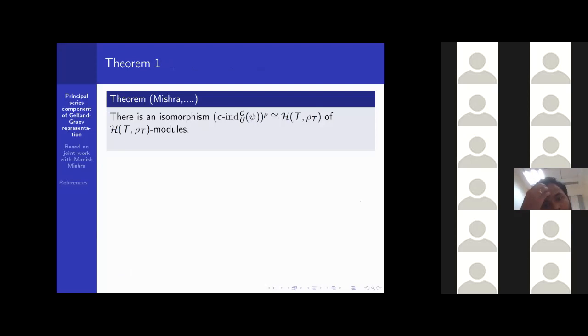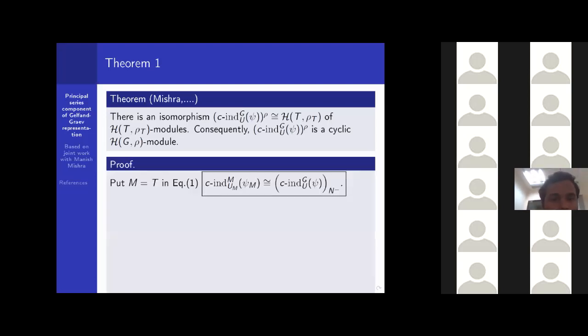So now we'll state our first theorem. There is an isomorphism between the rho isotypic component of the Gelfand-Graev representation associated to psi and H T rho T, this Hecke algebra, as H T rho T modules. Consequently, we can say that the rho isotypic component of this Gelfand-Graev representation is a cyclic H0 module. So we'll briefly sketch the proof. Put M equal to T in equation 1.